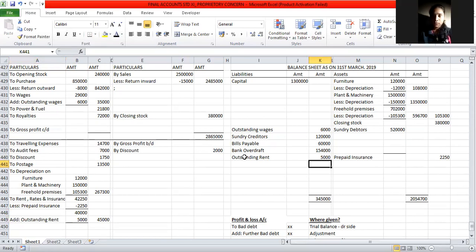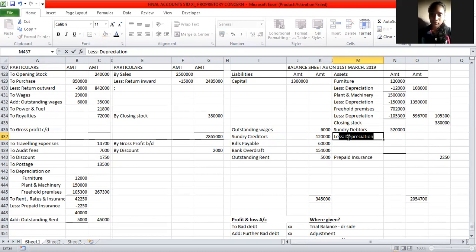Write off further bad debt 1,500. Provide 5% reserve for doubtful debt. First, we will go to the debtors. We do this adjustment first in the debtors. For debtors, we will always minus, less further bad debt. What do we have to minus? Further bad debt.